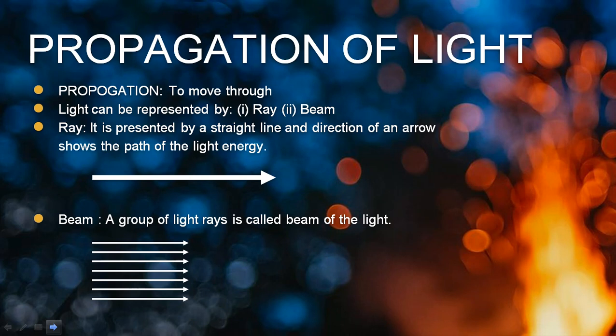I hope you have gone through these topics. Next time I will come with the new topic, that is properties of light. But before that, I would like to tell you some interesting facts. Please listen carefully. The branch that deals with the study of light is called optics. If we are studying light in detail, that study is known as optics. And light is the fastest thing in the world.